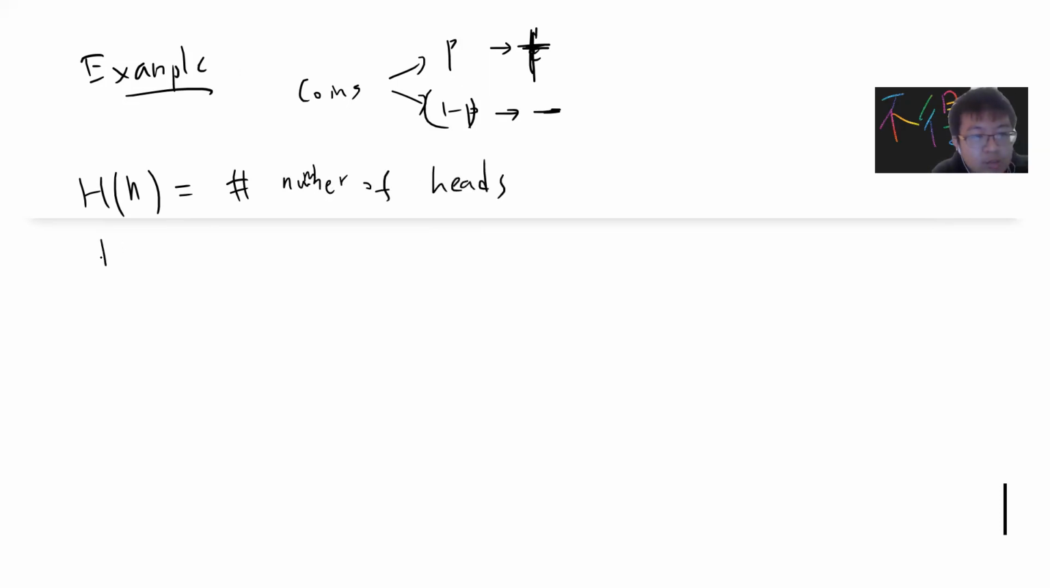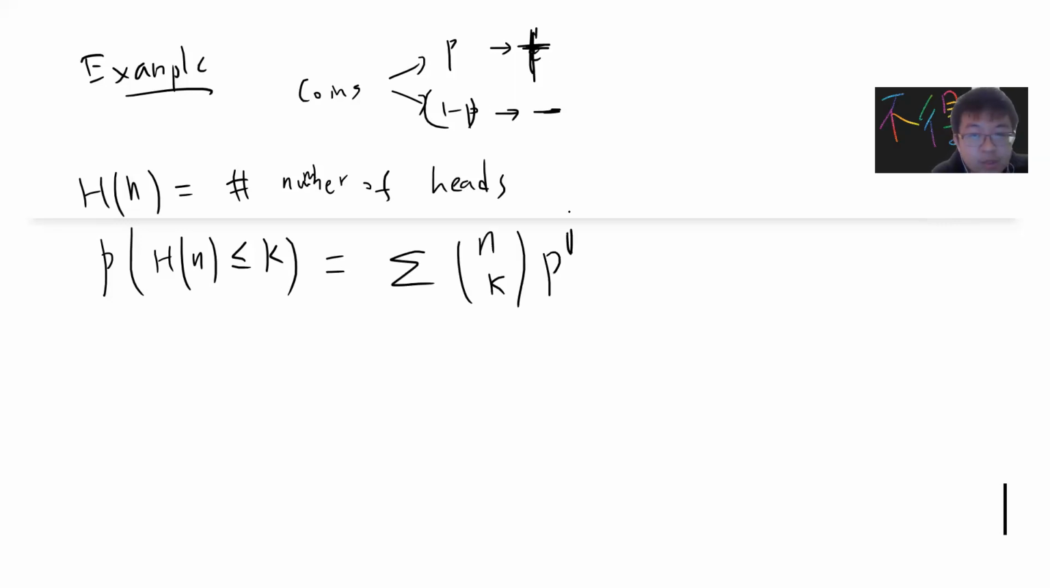And so I can ask, what is the bound? What is the probability that the number of heads is less than or equal to k? Basically, you can compute this. This is a high school problem: just n choose k, p to the i, (1 minus p) to the n minus i. You can prove this from high school. But I want to get a bound that is easier to deal with compared to this binomial coefficient.